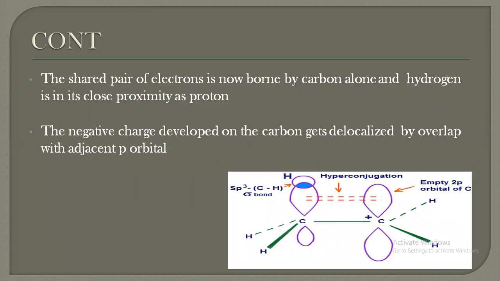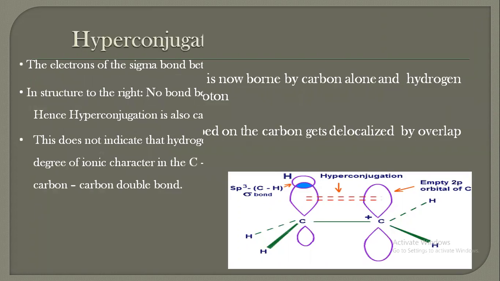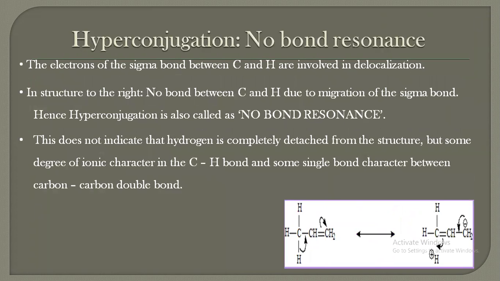The shared pair of electrons is now bound by the carbon, and hydrogen is in close proximity as a proton. The negative charge developed on the carbon gets delocalized by overlapping with the orbital. In hyperconjugation, no bond resonance, the electrons of the sigma bond between C and H are involved in delocalization.